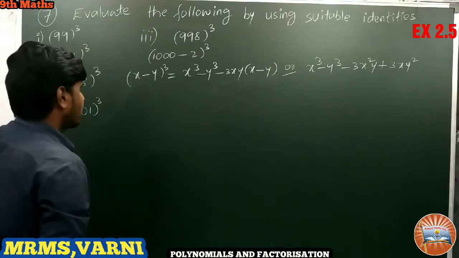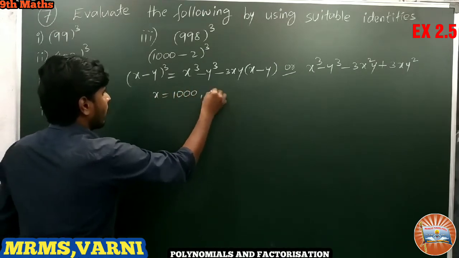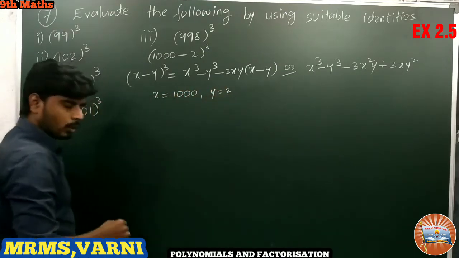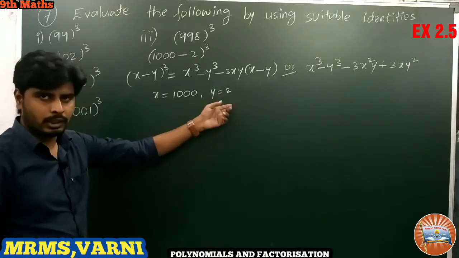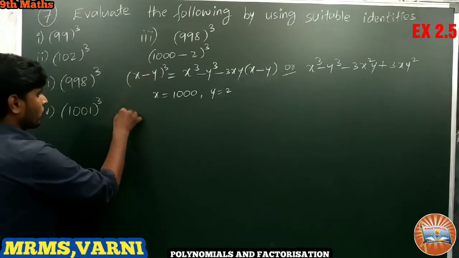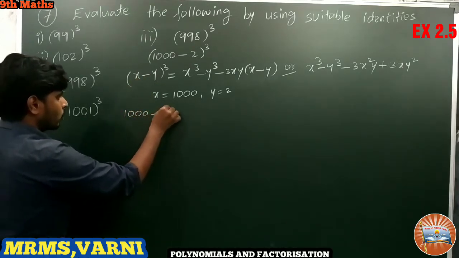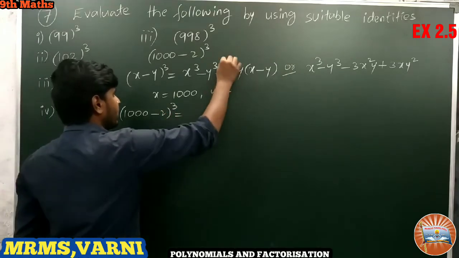Now we have x equal to 1000 and y equal to 2. Replace x and y with 1000 and 2 in this identity. So (1000 minus 2) whole cube is equal to, I am taking this,